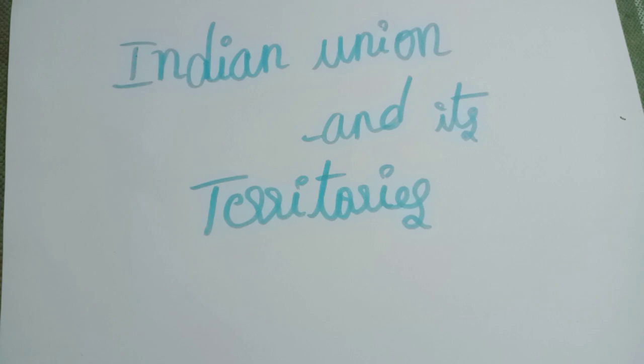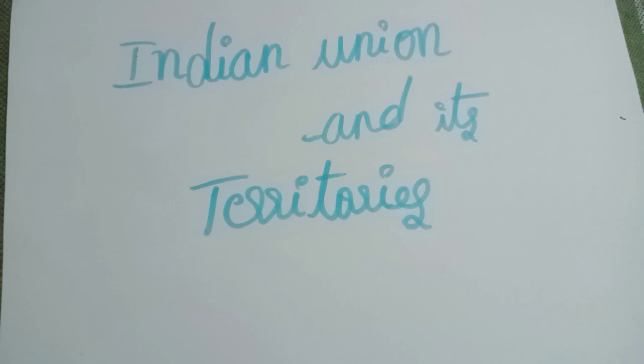Mountbatten Plan: as per Lord Mountbatten's plan, India was to be divided into two countries, that is India and Pakistan, including today's Bangladesh. It should be noted that this plan only included territories that the British government was controlling directly.